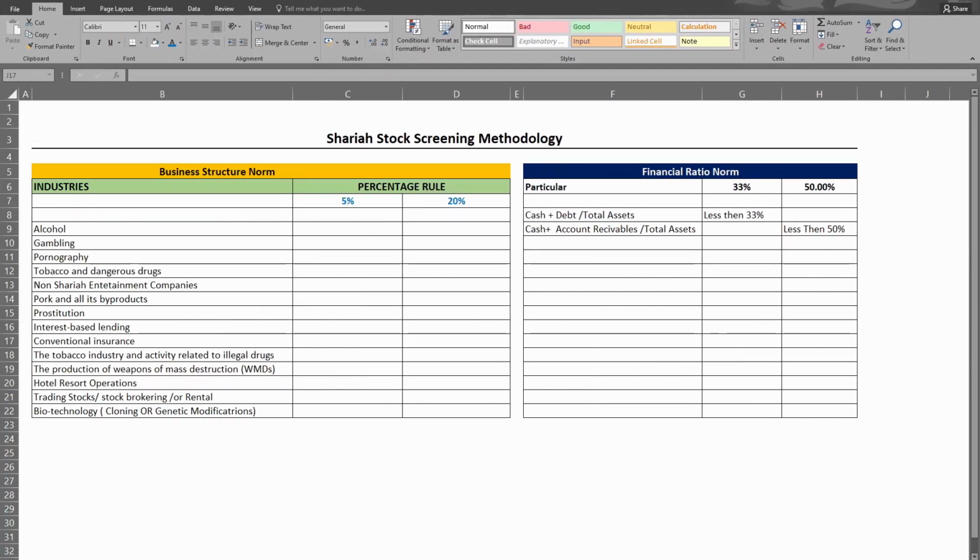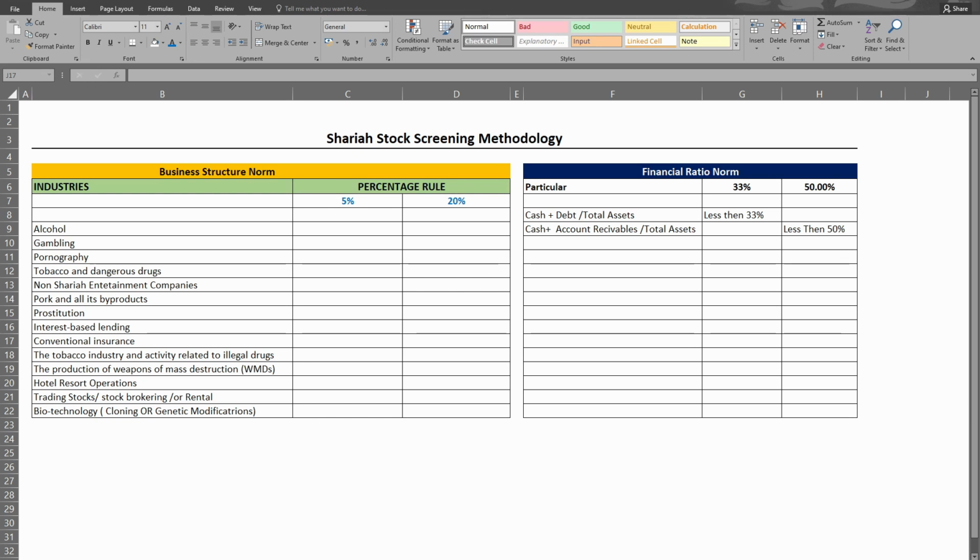Alright, now let's understand the criteria which every business should adhere to in order to be eligible for the Sharia compliance category. There are three gates that every business should pass through in order to be a Sharia compliant company in which Muslim investors can invest in the Islamic way.